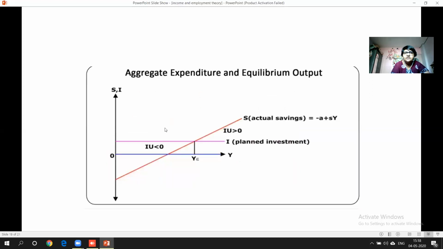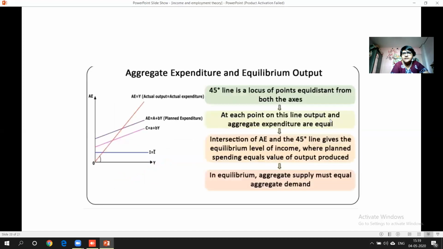Now, here you can see aggregate demand and aggregate equilibrium output with the help of a curve. You can see this is the actual saving curve. Okay, actual saving is equal to A plus SY. Expenditure, aggregate expenditure, is another curve. It's clearly explained over here what the curves are. This one is the 45-degree line, that is A here. Y means, as I said, aggregate supply. It is having a 45-degree line.